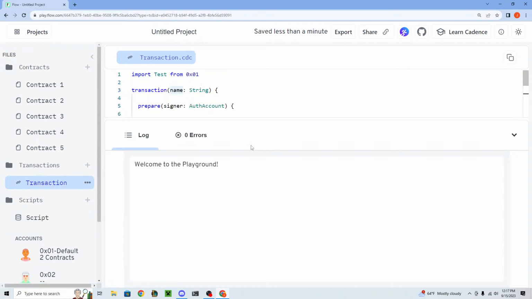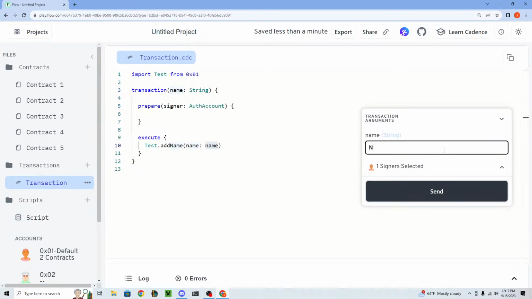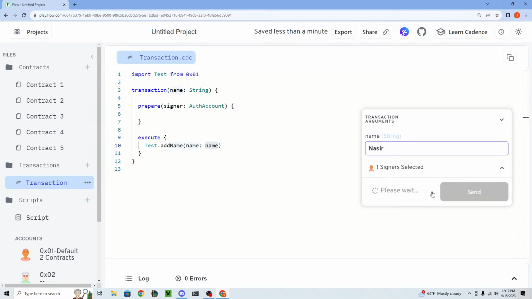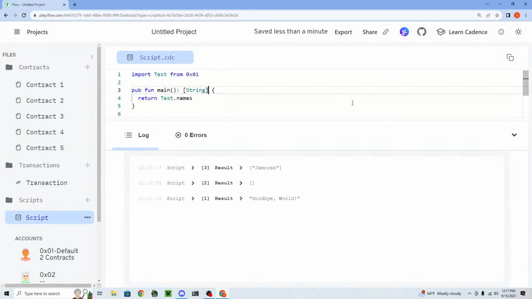And we can go ahead and add someone else too. Let's say we want to add Nazir. Go back to our script, run the execute, and we see that both names are now in the array. Pretty cool.